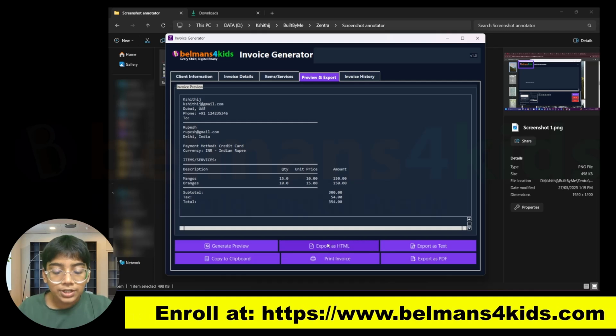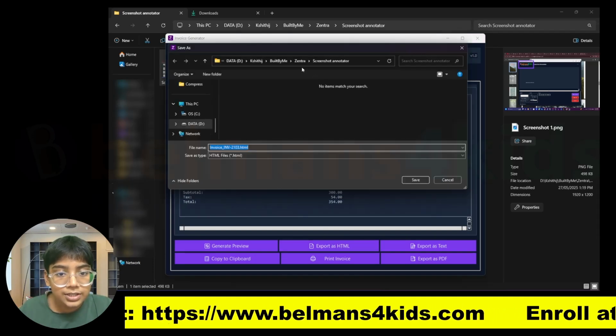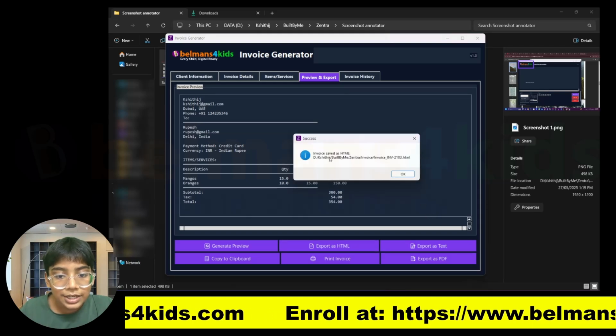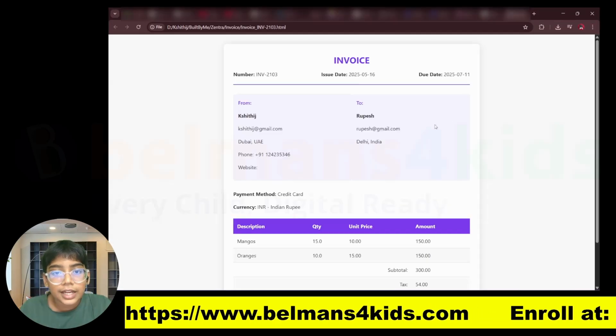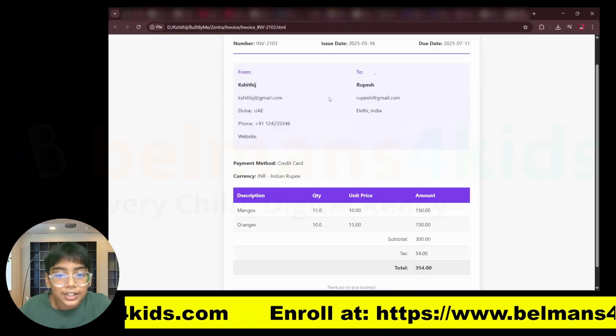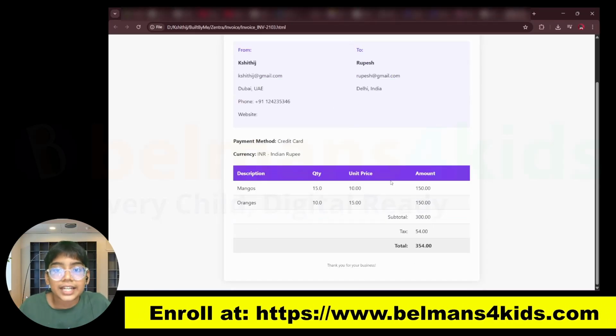And you can even export it as HTML. So let's press on this, and I want to save it here. Let's press save, and you can see it says invoice saved, and it automatically opens the invoice, and you can see it is really beautiful. This is how it looks, and it looks really nice, right?